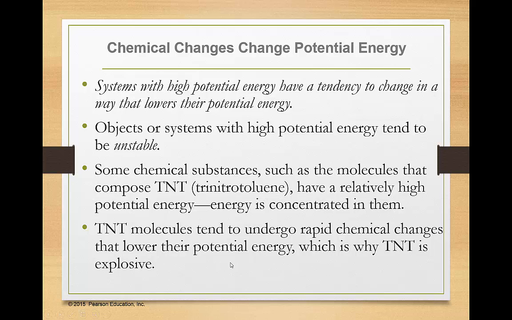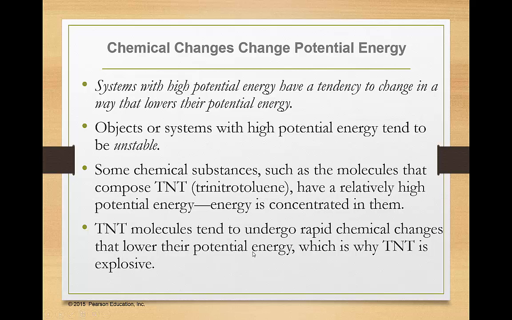Things like trinitrotoluene, also known to us as TNT. TNT has a very high potential energy. It's got a lot of potential energy stored in that system. Okay? So that's why if we can kind of just push it over the edge a little, just like that weight on the edge of the building, it undergoes a rapid chemical change.